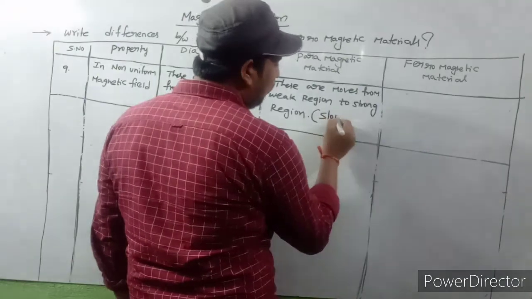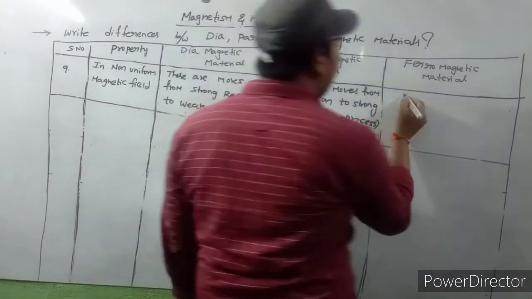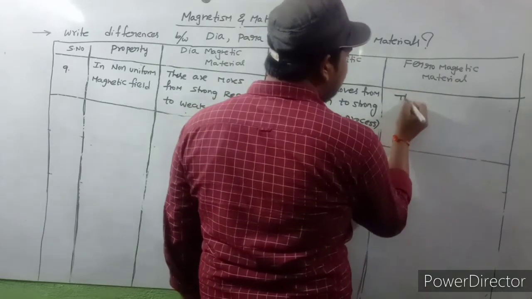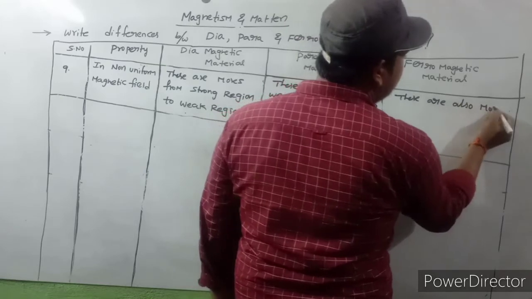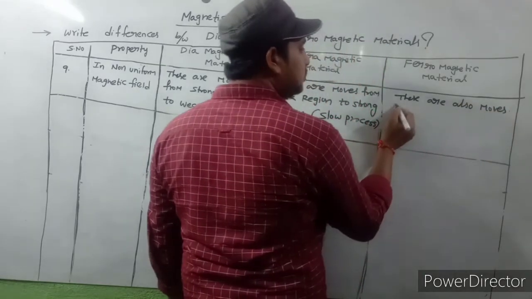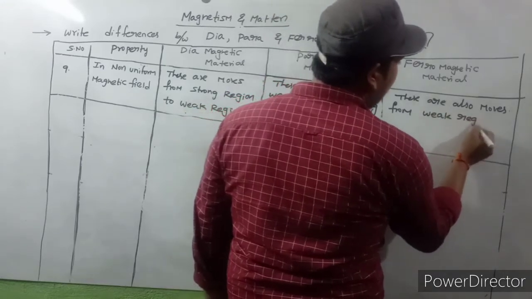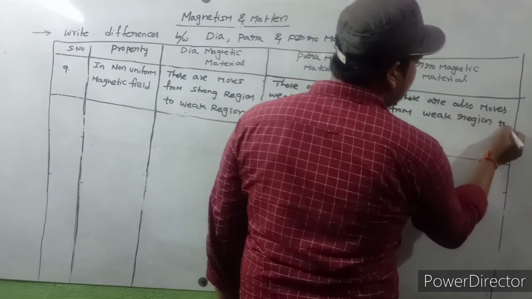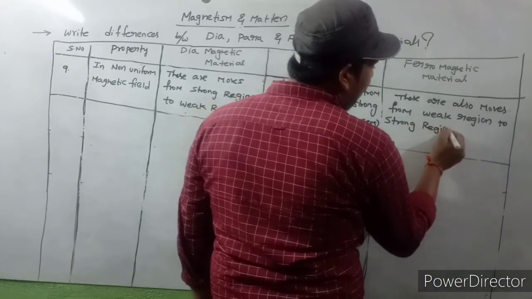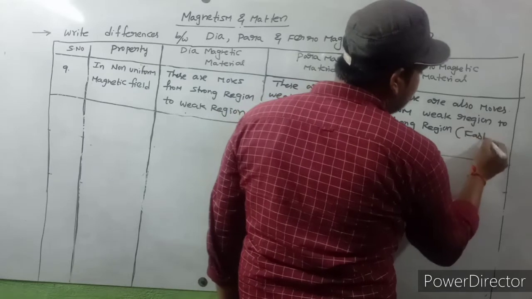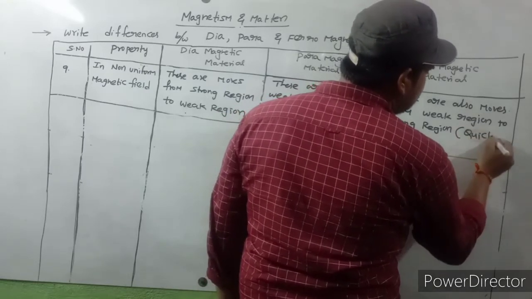Ferromagnetic materials also move from the weak region to the strong region, but this process is a fast, quick process.